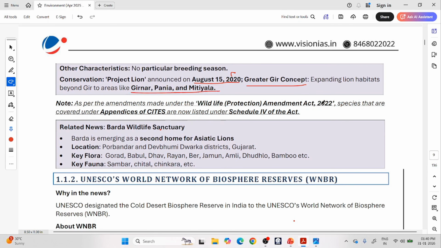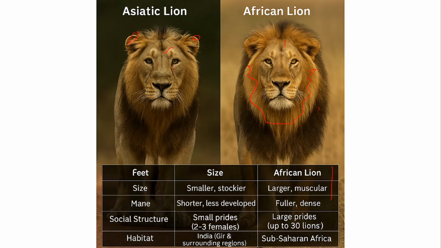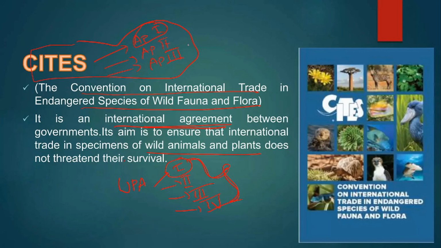Here it is given that as per the amendments made under the Wildlife Protection Amendment Act 2022, species that are covered under the appendices of CITES are now listed under Schedule 4 of the Act. CITES has 3 appendices. So any animal mentioned in any of the appendices will be placed in Schedule 4 of the Wildlife Protection Act.